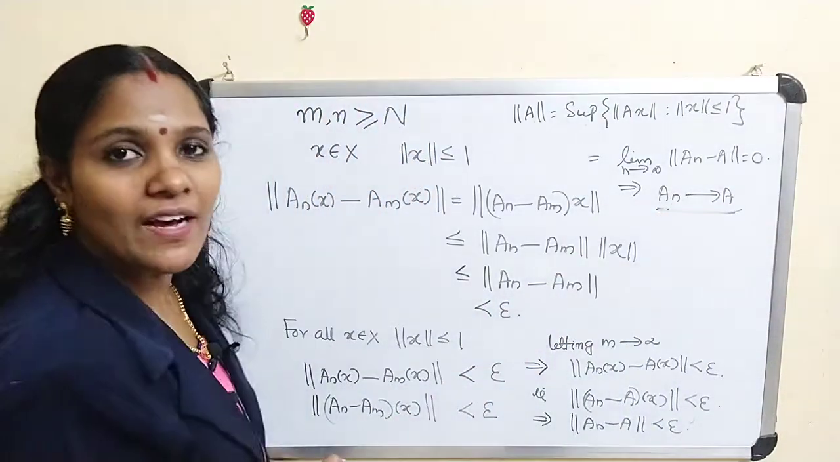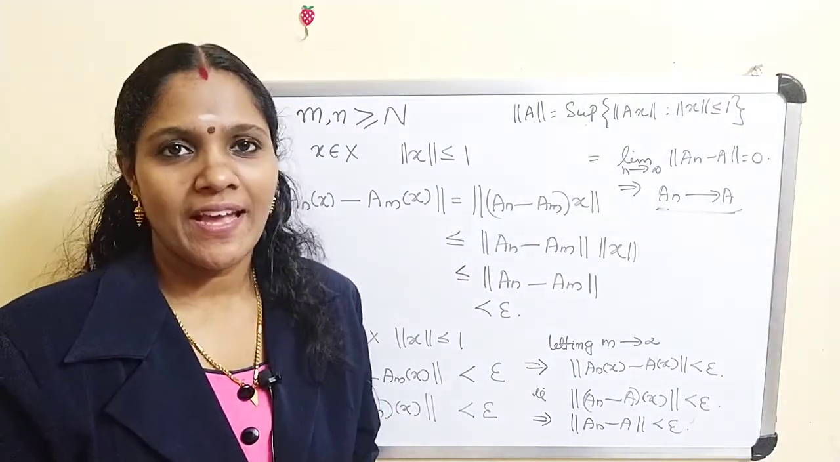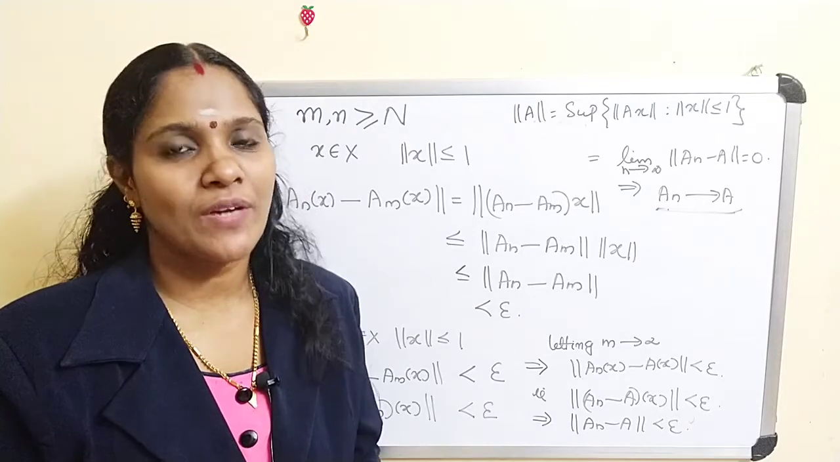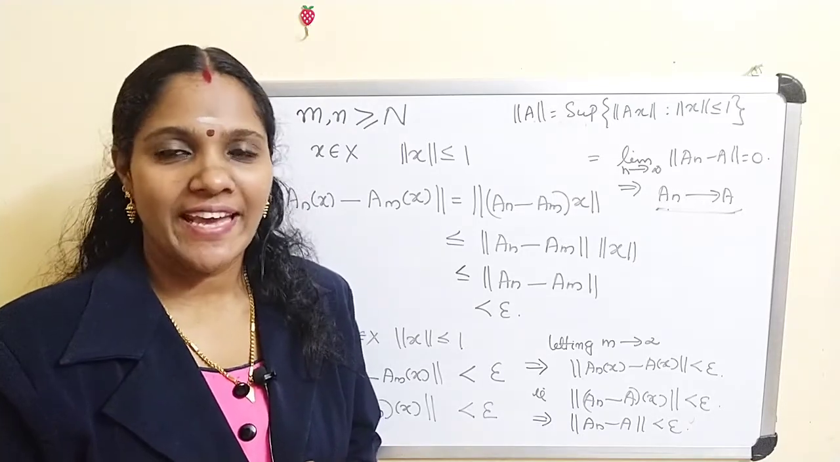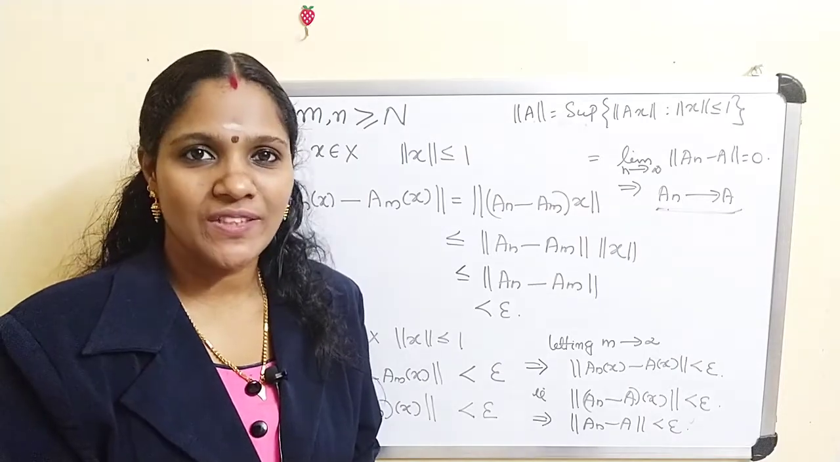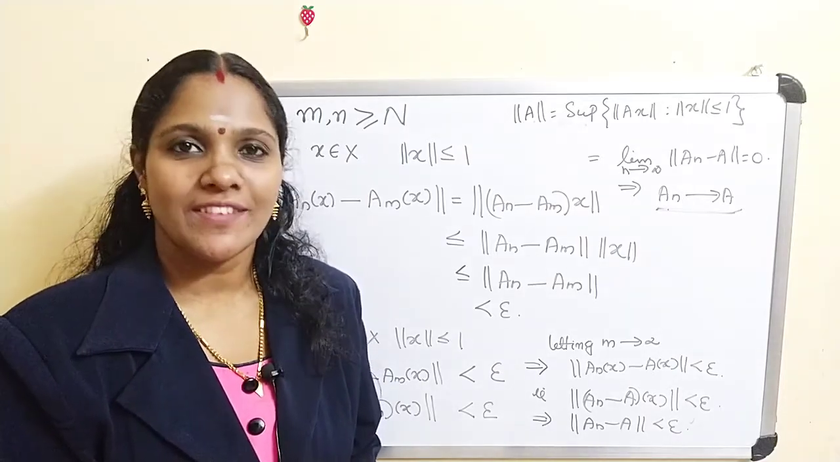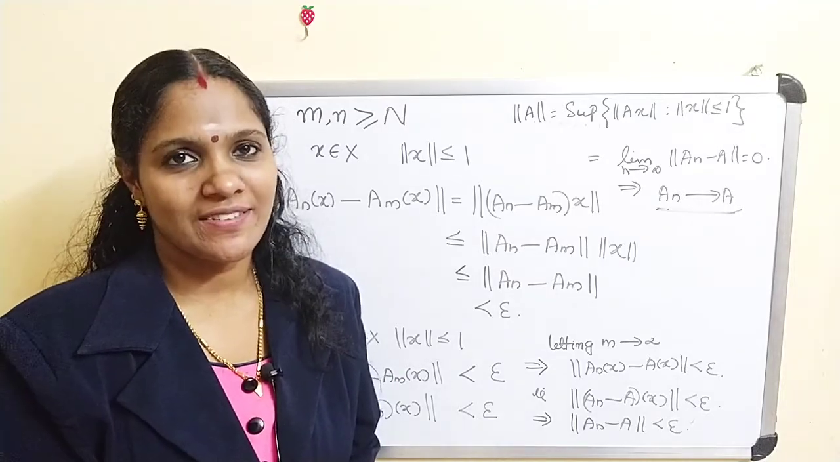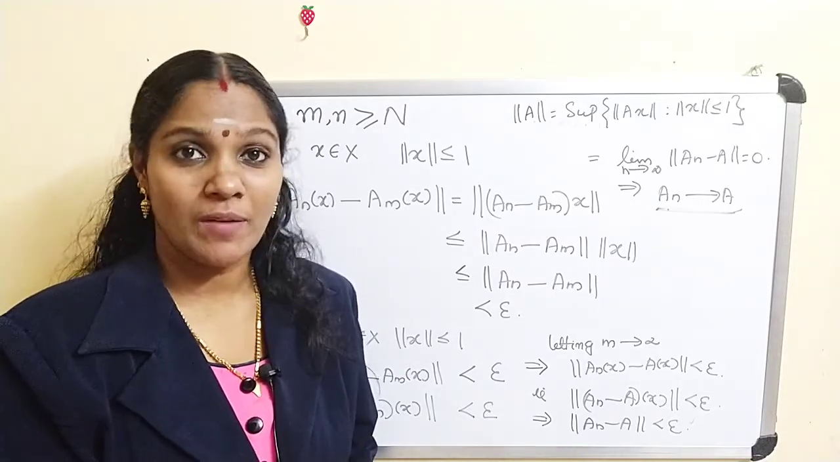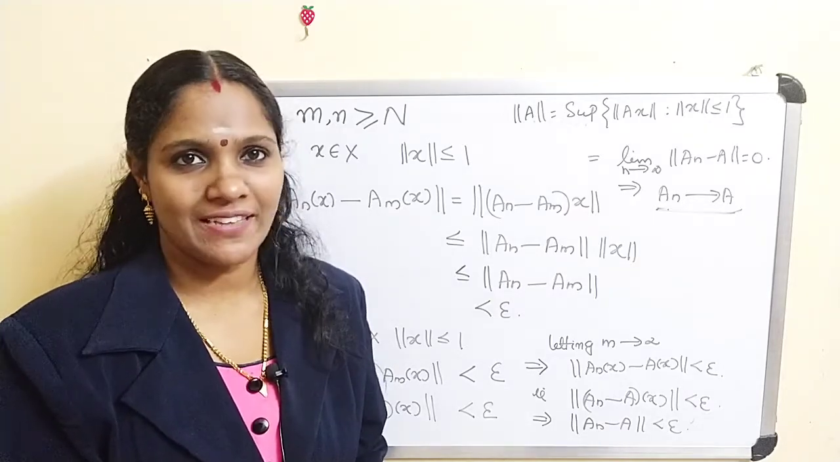Okay, thus our Cauchy sequence A_n converges to A, and clearly A belongs to L(X,Y). As A_n is an arbitrary Cauchy sequence, we can say that every Cauchy sequence in L(X,Y) converges in L(X,Y). This implies L(X,Y) is a complete space, complete normed space. This implies L(X,Y) is a Banach space.